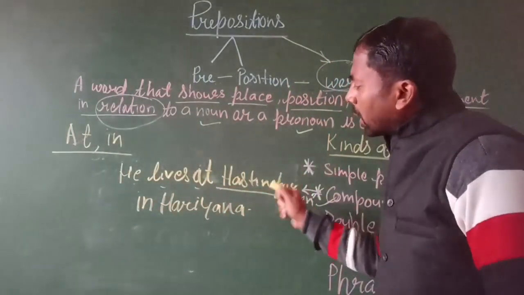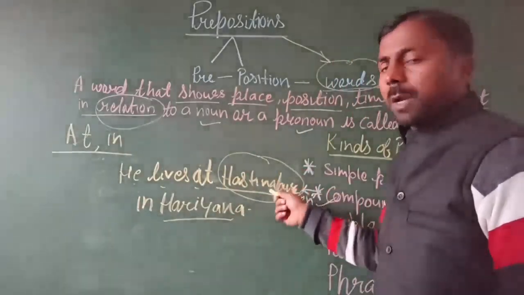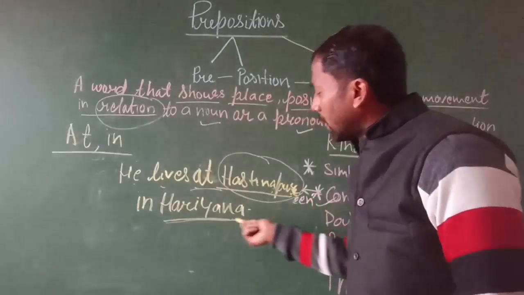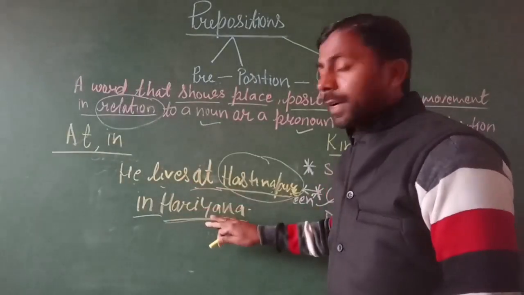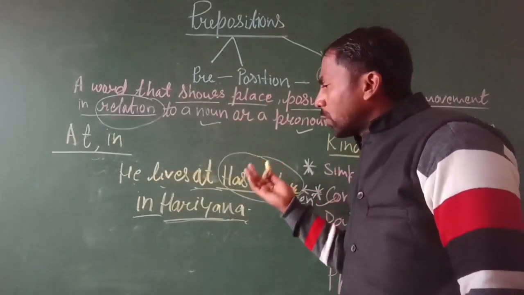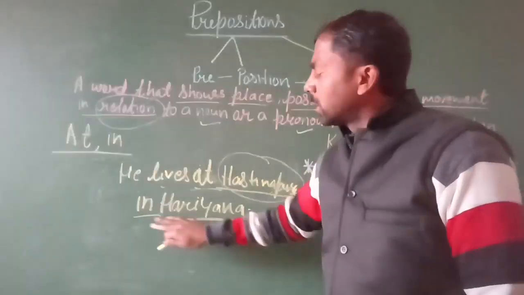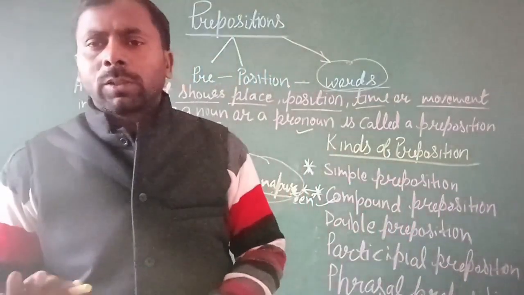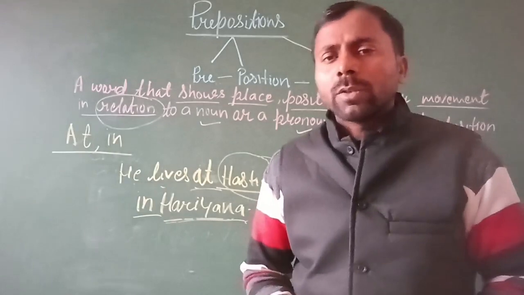Hastinapur is a small part of Haryana, so before this small part we use at, and if the area is big like Haryana, we use in. Same as if we mention a country name and a part of the country: we use at before the part of the country, and if we write the country name, we use in. So in and at both refer to areas: for small areas we use at, and if the area is big, we use in.